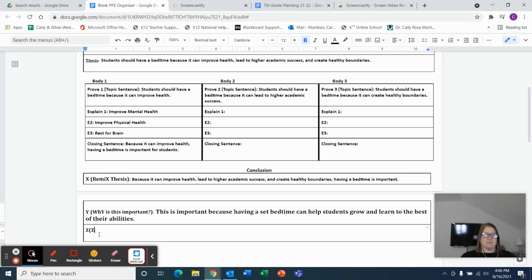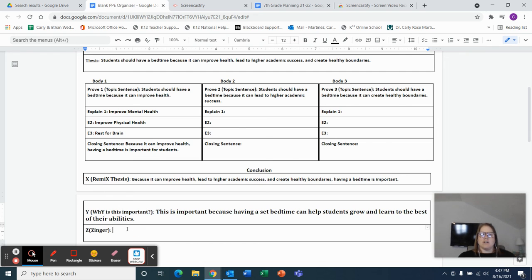Okay. The Z is a tricky part. It's our final statement, and the Z stands for zinger. So this is just a fun fact. When you're writing essays and you're doing all of this work, whenever your reader walks away, they're going to remember that last sentence the most. Okay, so we don't want to finish with something that says, that's all I have to say about bedtimes, right? Because that doesn't tell my reader what I really want them to know.